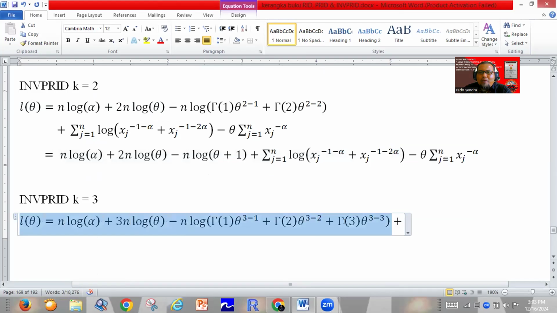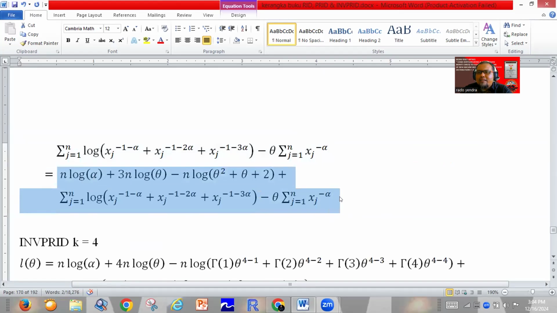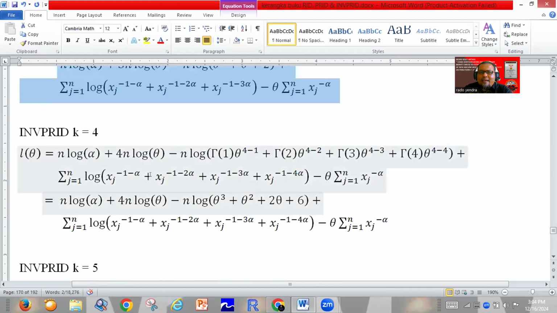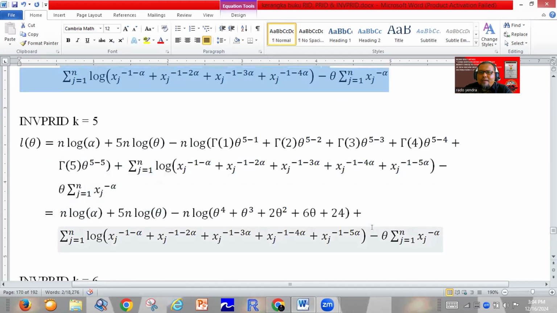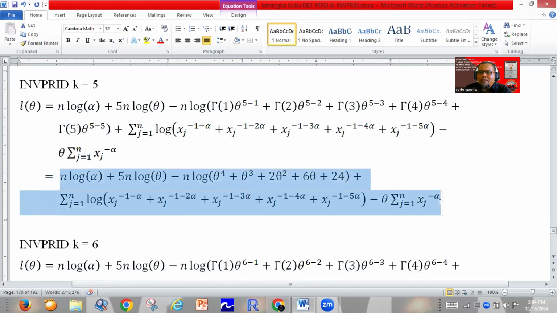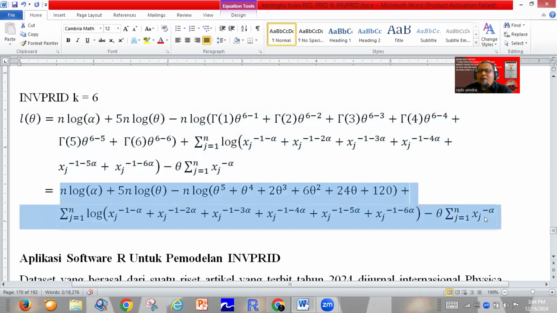This one is for k equal to 3, this one for k equal to 4, this one for k equal to 5, and the last one is the log likelihood function for k equal to 6.